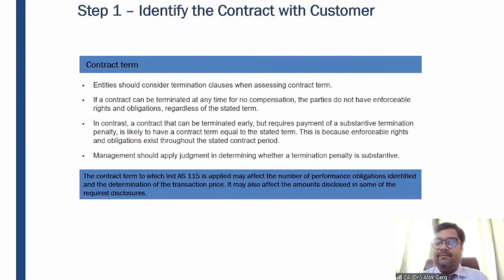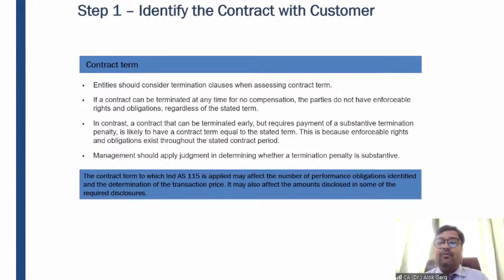When you go to a gym, or when you go for yoga, the trainer will say that I'll take 50,000 rupees for 12 months. For 12 months is again a very important thing. And the trainer is saying for the first 3 months, you cannot cancel this contract.